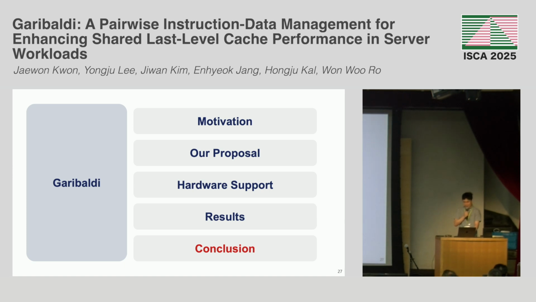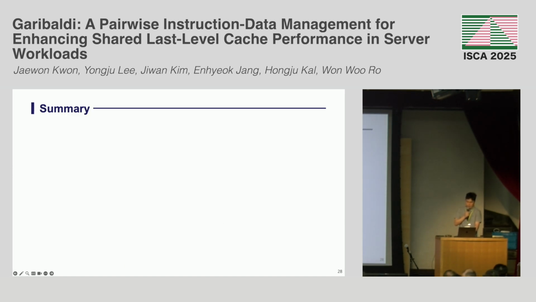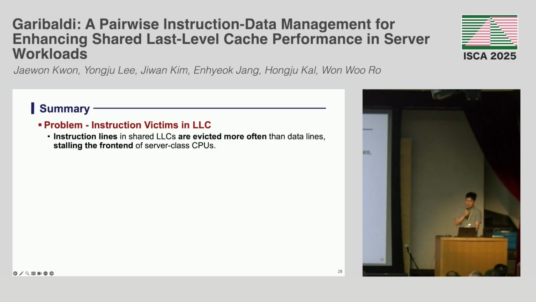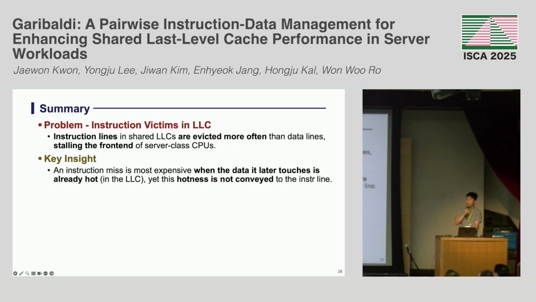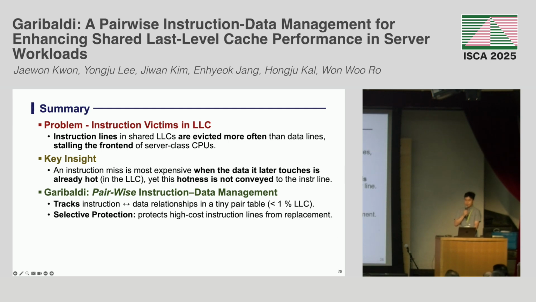Now I'll conclude my talk. So we observed that shared LLCs evict instruction lines far more often than data, stalling the front end of server class CPUs. The key insight is that the worst instruction miss happens when the data soon touched is already hot in the LLC. Yet that hotness is never related back to the instruction line. Thus, we propose Garibaldi, which treats them as pairs and selectively protects instruction lines from hot pairs, and complements this by prefetching data from cold pairs.